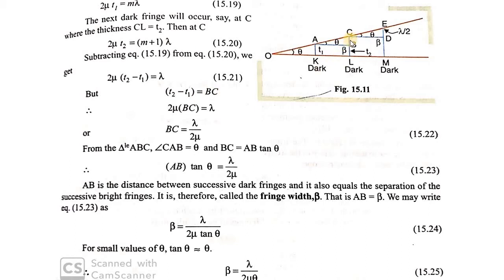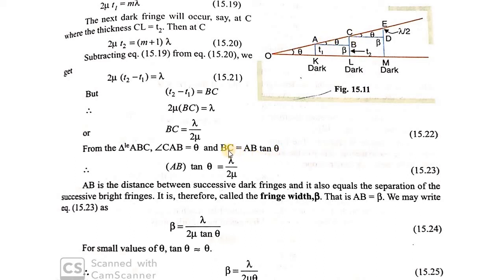That is T2 minus T1 is equal to BC, that is 2 mu BC is equal to lambda, or BC is equal to lambda by 2 mu. You got the expression for BC is equal to lambda by 2 mu. From the triangle ABC, angle CAB is equal to theta, and BC is equal to AB tan theta, and you know tan theta is equal to BC by AB.